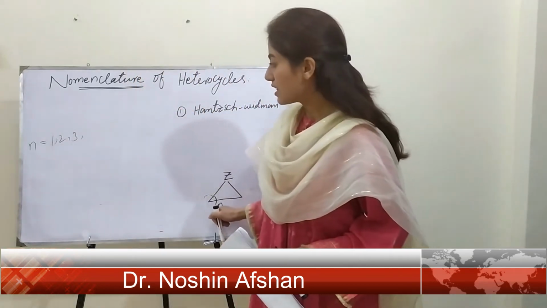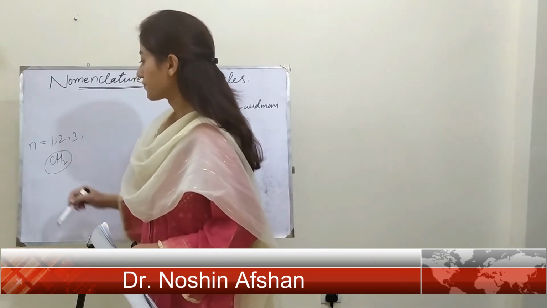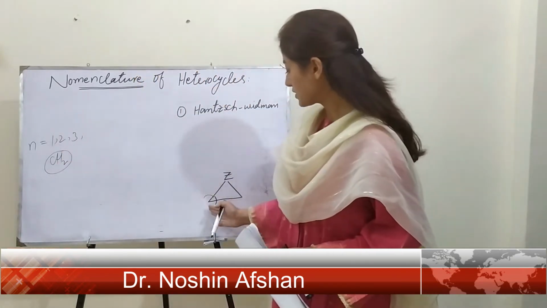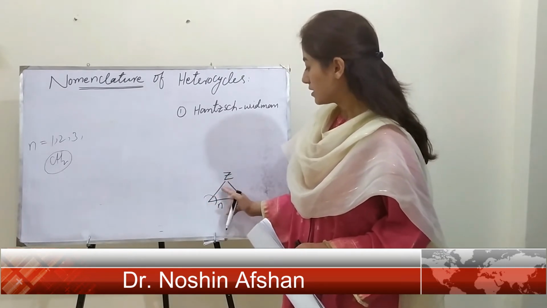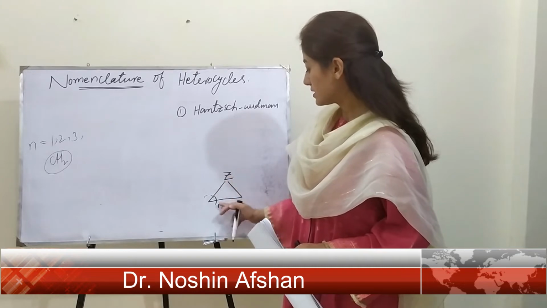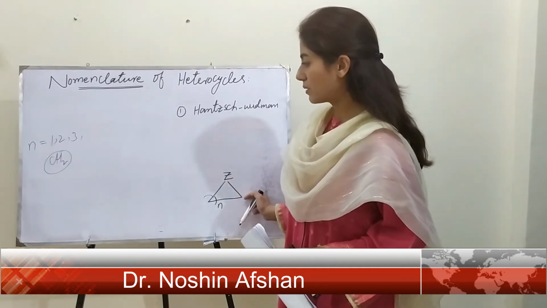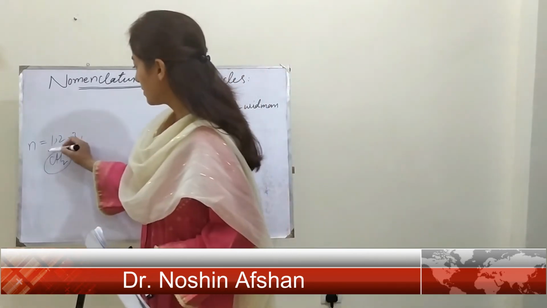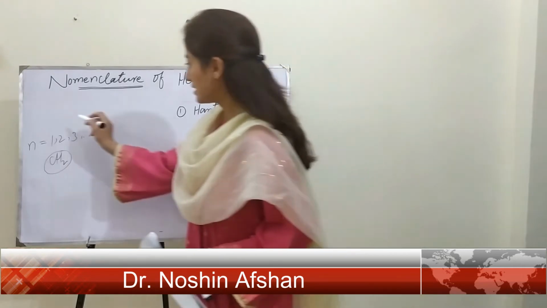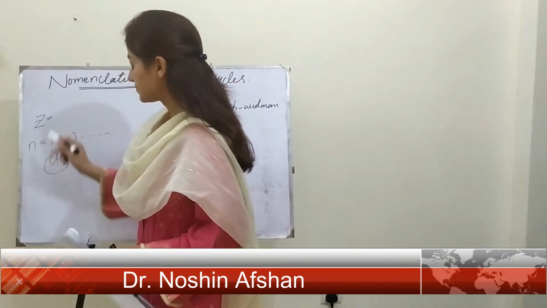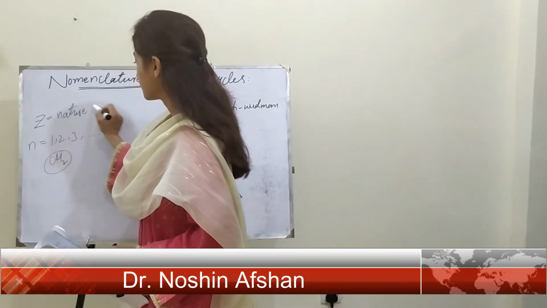This n shows the number of the methylene groups, because it is in the ring structure, that is CH2, and two other bonds are with this Z, which shows the heteroatom, and with the other carbon. So this CH2 group may vary from 1 onward, and this Z represents the nature of the heteroatom.